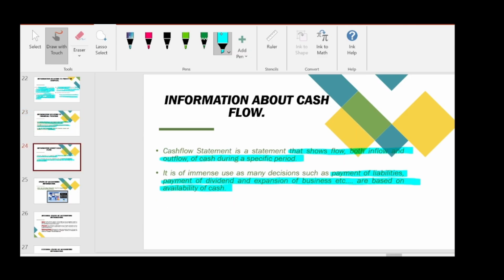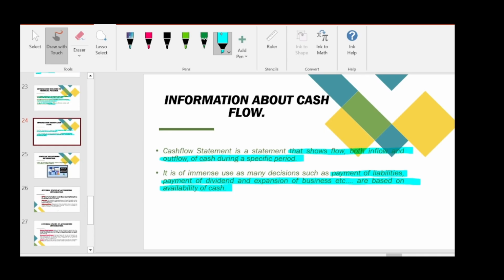The third is information about cash flow. To know this, we will prepare a cash flow statement. There we will record all the inflow and outflow of cash during a specific period. This helps us make decisions like payment of liabilities and expansion of business. All these plans we can make based on the availability of cash. I hope everything is clear till this point.